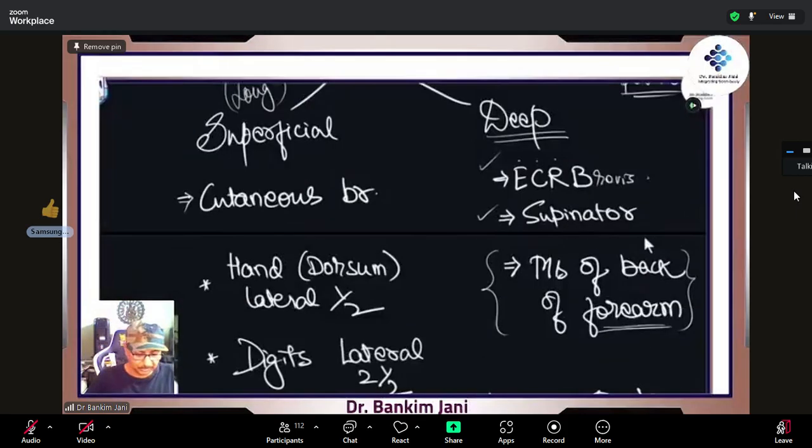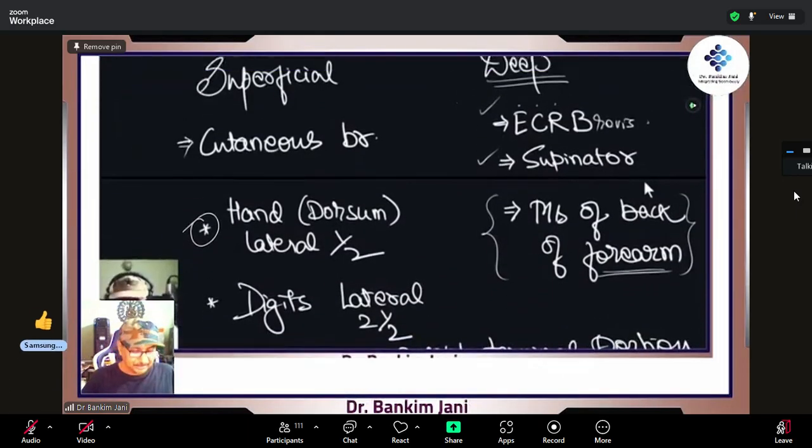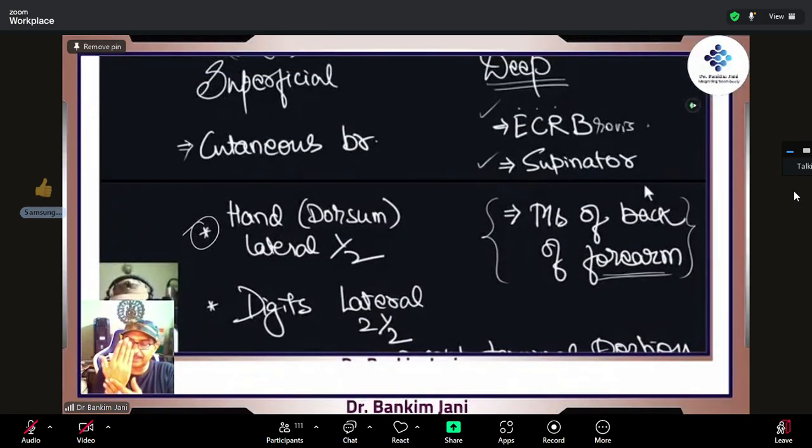It comes to the dorsum. In the dorsum, it supplies lateral 1.5. So in anatomical position, lateral 1.5 means this area, right? It is this area which is giving sensation. And by the time we reach over here, we feel like, why so many details, right? And not only that, we are talking about the hand, it is this dorsum.